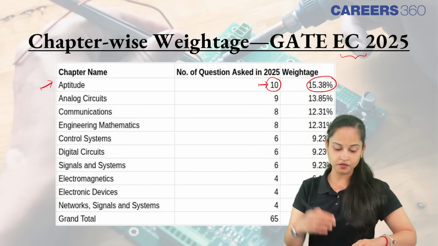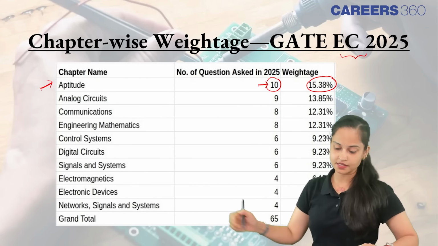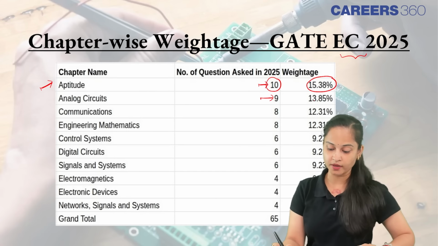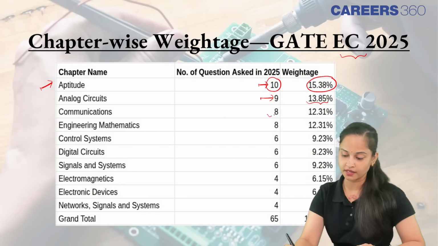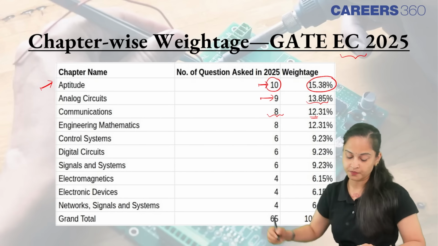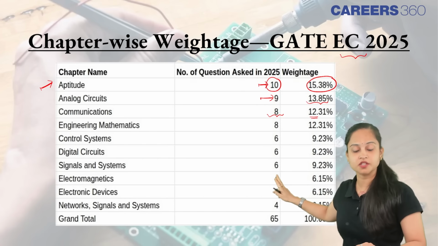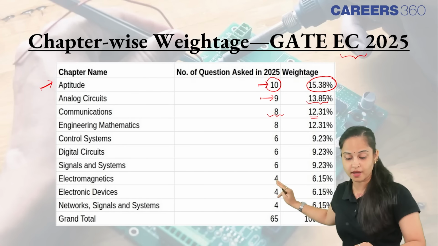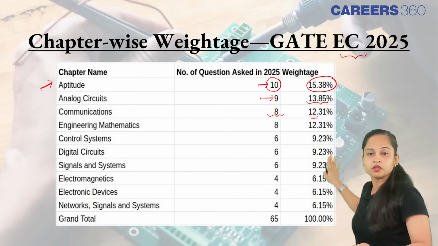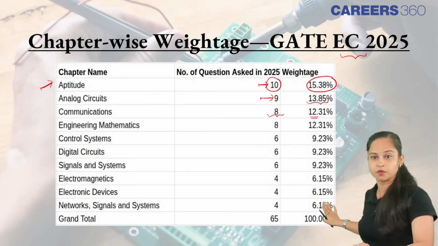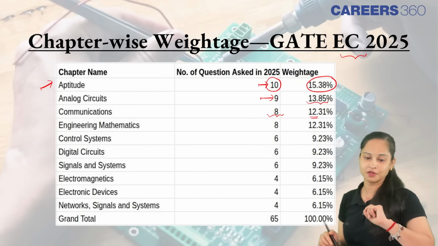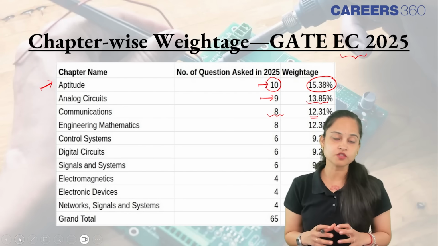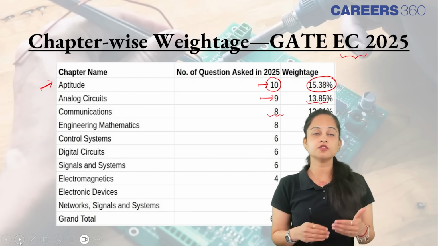Talking about the next particular chapter, analog circuits, the number of questions asked were 9 and the weightage was 13.85. For communications, the number of questions were 8. The weightage is 12.31. Engineering mathematics, control system, digital circuits, signals and system, electromagnetics, electronic devices, network. Herein, the whole weightage percentage has been given to you with respect to the number of questions asked in this particular year 2025.